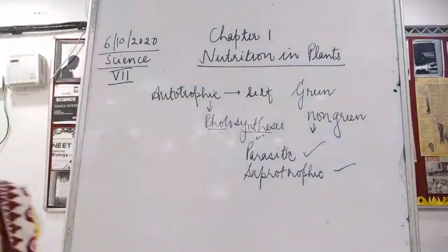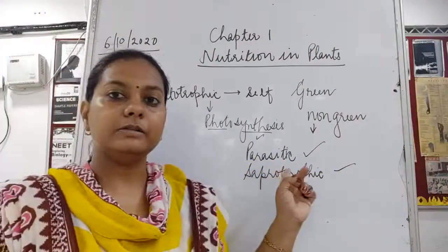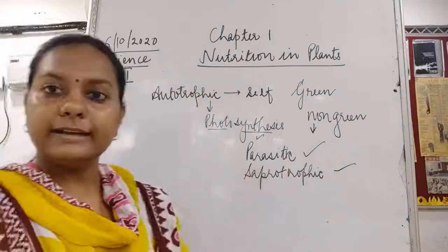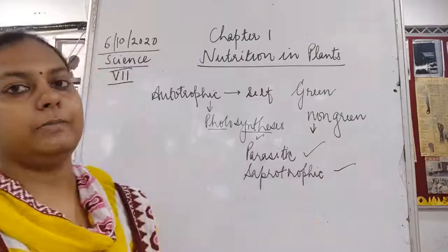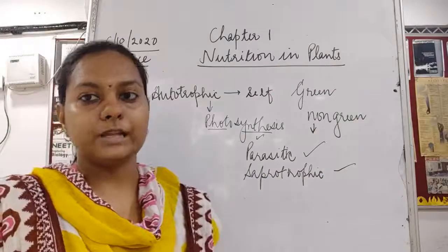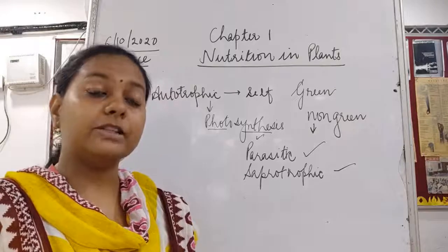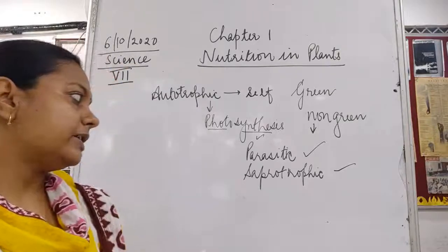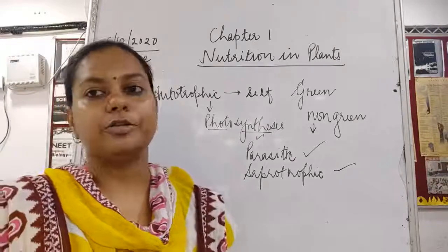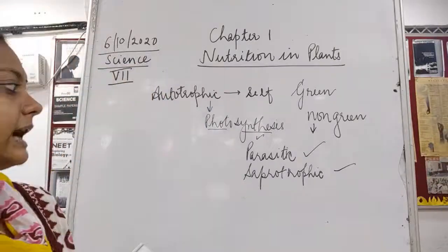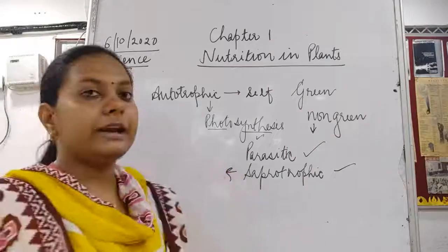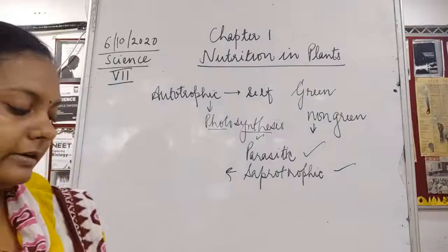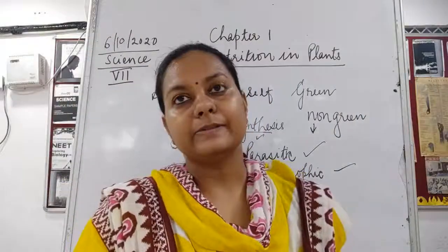In the parasitic mode of nutrition, there are certain plants which are non-green in nature, which take up their nutrition from other plants which are higher in nutrition, having a good process of nutrition in them. Similarly, we have also studied the saprophytic or saprotrophic mode of nutrition, which means these non-green plants take up their nutrition from dead and decaying remains of plants as well as animal waste.